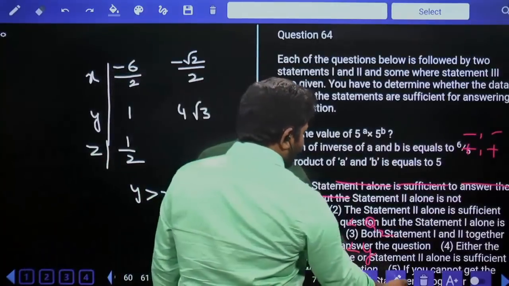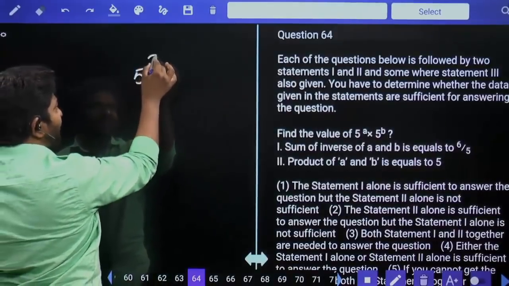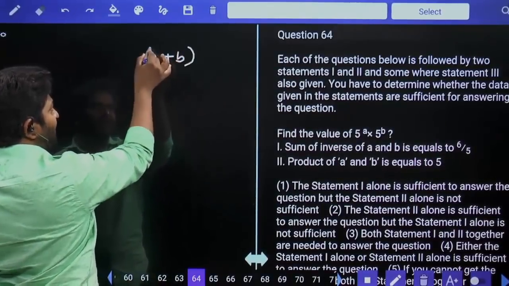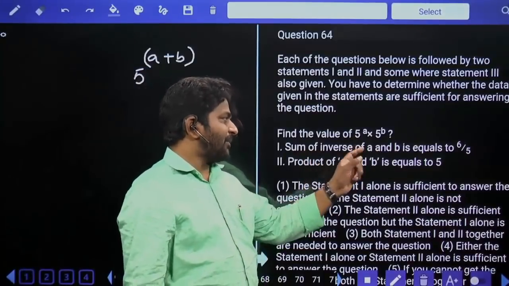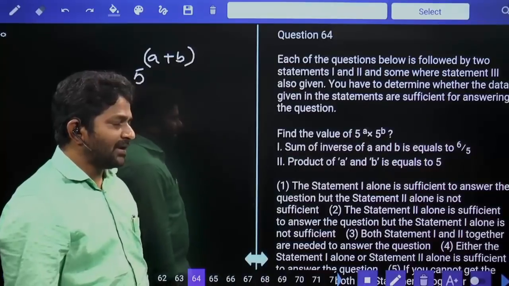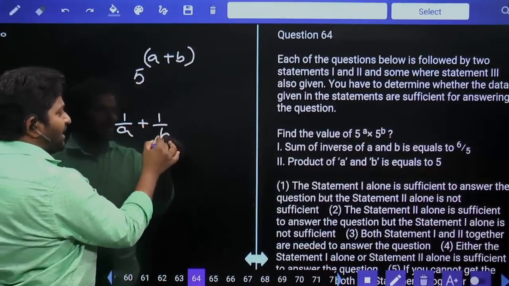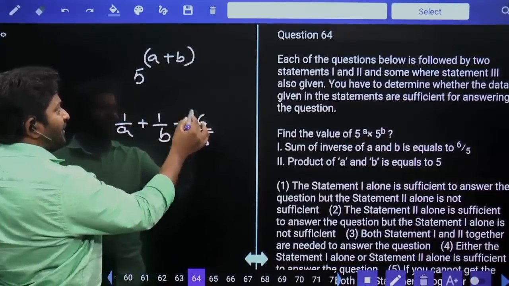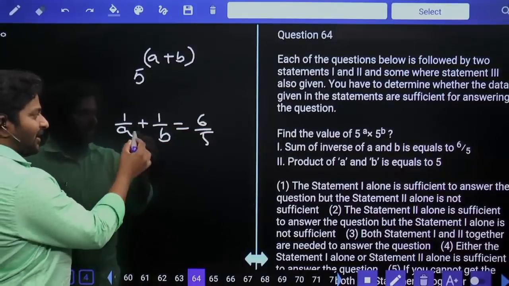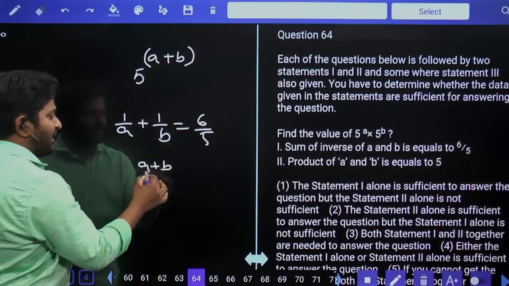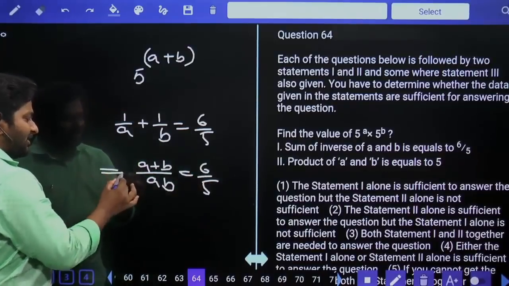Find the value of 5 power a into 5 power b. That is, simplified form is equal to 5 to the power of a plus b. If you can know a plus b value, we are done with the answer. Sum of inverse of a and b is equal to 6 by 5. 1 by a plus 1 by b is equal to 6 by 5. From this, we cannot calculate what is a plus b value. It is impossible to calculate, meaning a plus b by ab is equal to 6 by 5. This is the only thing that we can decide.